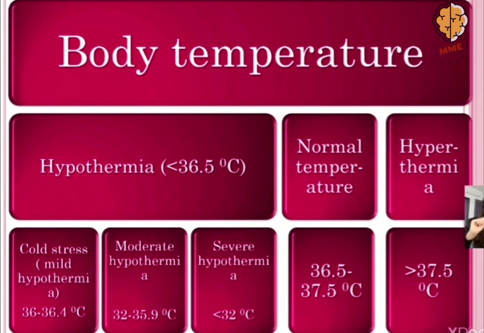Now, hypothermia can further be classified into three types. One is cold stress, which is mild hypothermia. Then we have moderate hypothermia, and then severe hypothermia. Cold stress or mild hypothermia is 36 to 36.4 degrees Celsius. Moderate hypothermia is 32 to 35.9 degrees Celsius, and if the temperature goes below 32 degrees, it is called severe hypothermia.